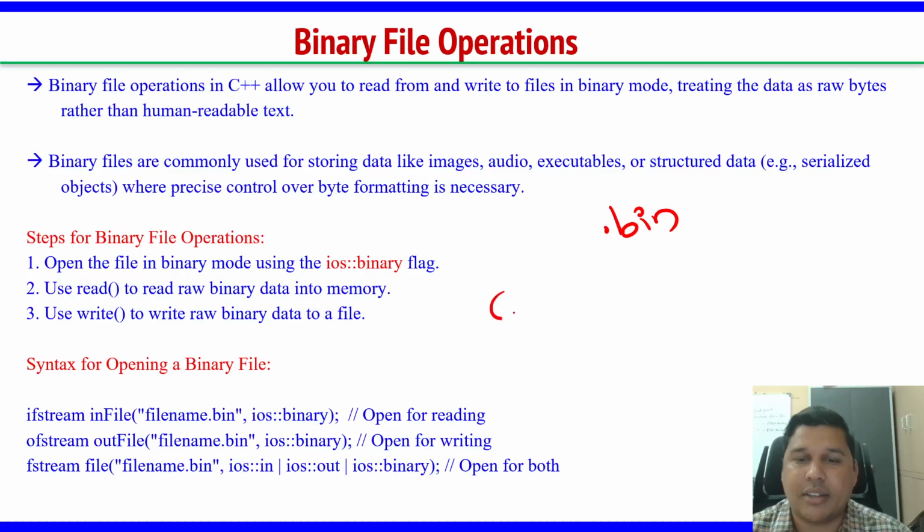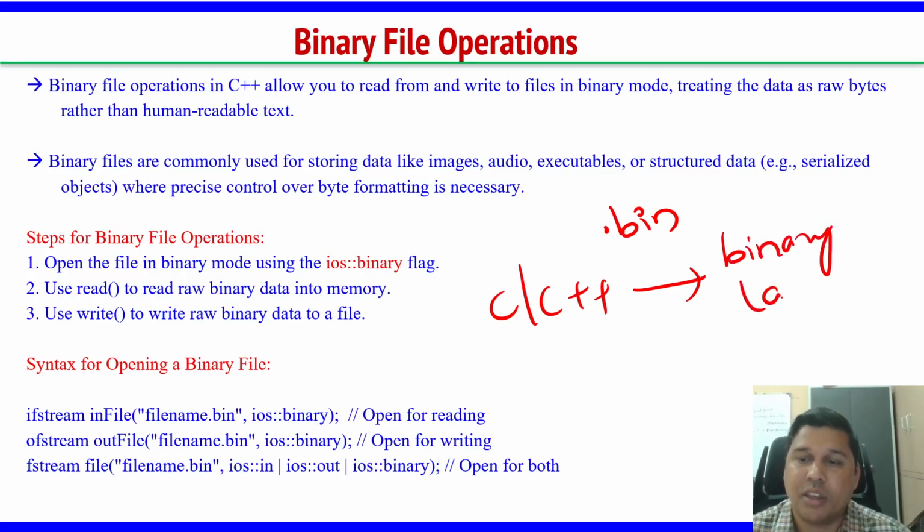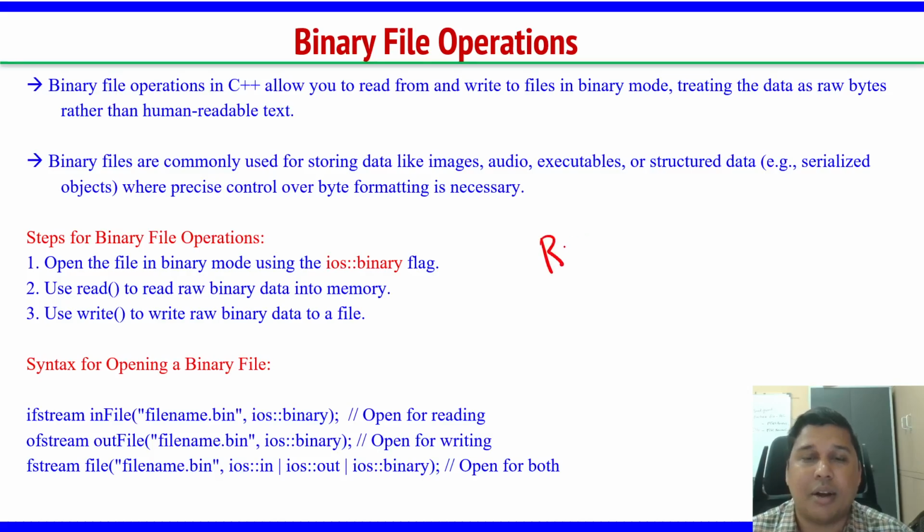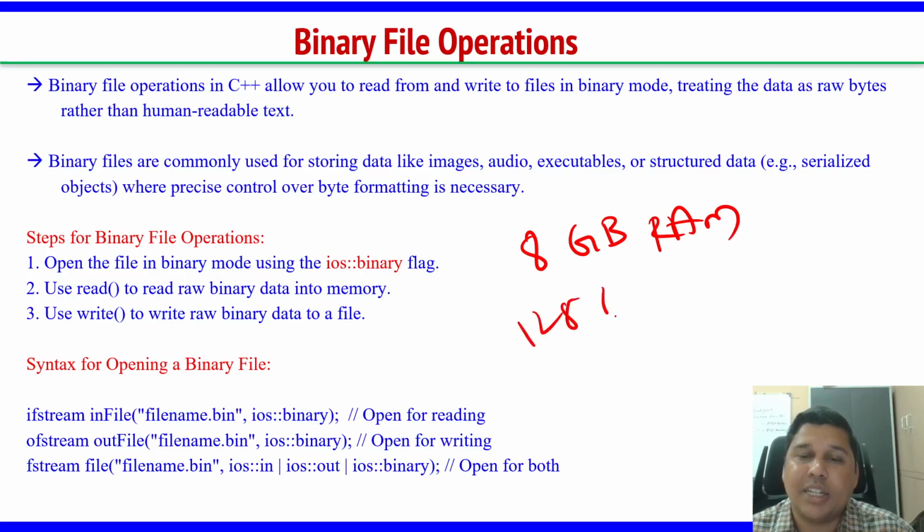I think you are aware that when you compile C or C++, it is converted to machine level, binary language. That binary language is understood by the machine. We store data in RAM, in your hard disk, or in your mobile, where you say 8 GB RAM, 128 GB hard disk, or this memory space.